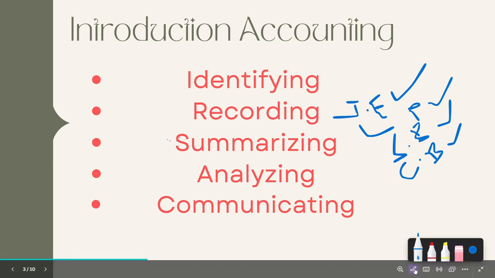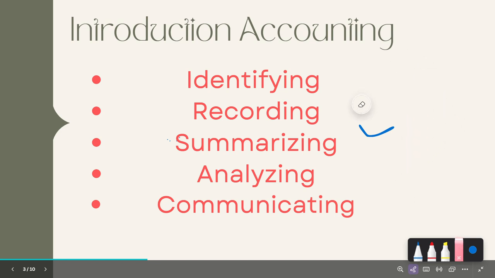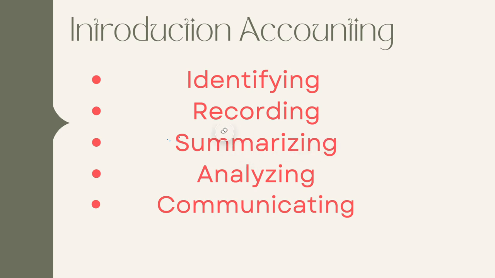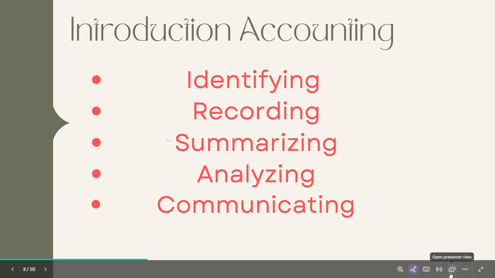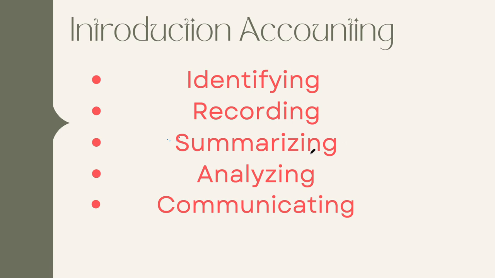Later on, we will understand that we have recorded each and every transaction. Then, after recording all those transactions and economic events that have taken place, we have to summarize. What does summarizing mean? Summarizing also refers to all those records and everything that has taken place being in a proper, good form, because it should be summarized.